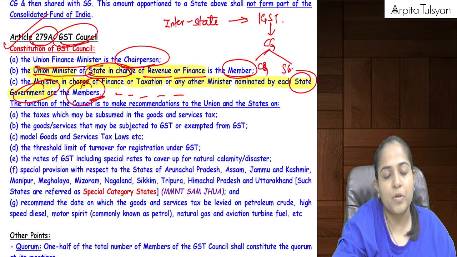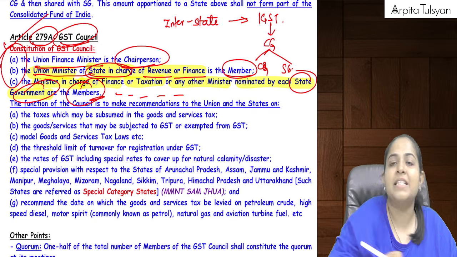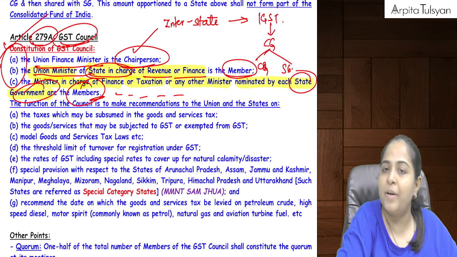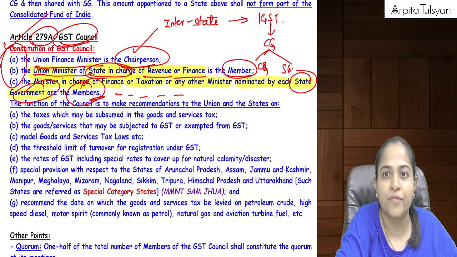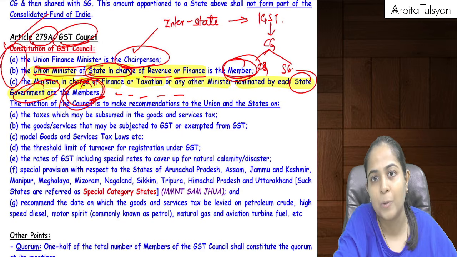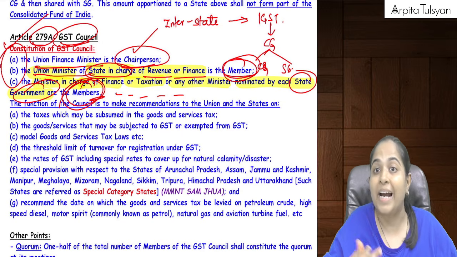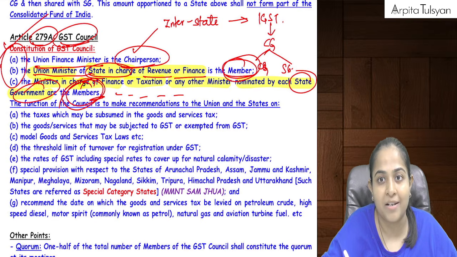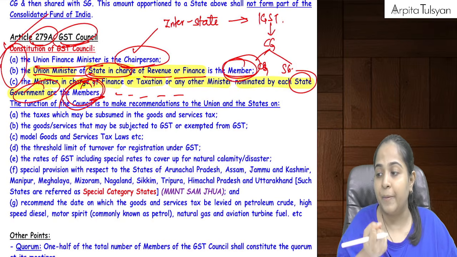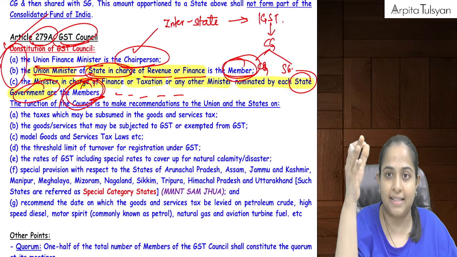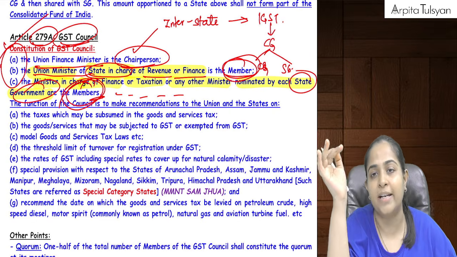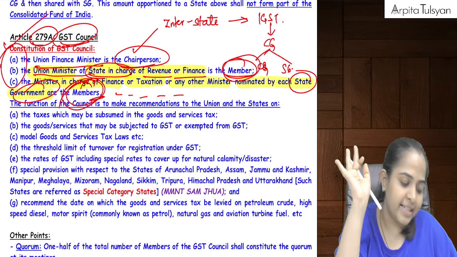This way Nirmala Sitharaman ji will be the chairperson of the GST Council, and apart from that there will be some members sitting in this GST Council who are going to recommend. They are not the decision makers, but they are the analyzers. They will give the facts and ideas to the central government and state government, and later they will decide upon that.